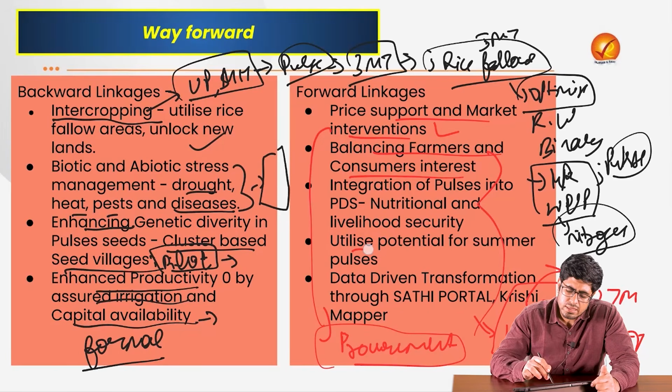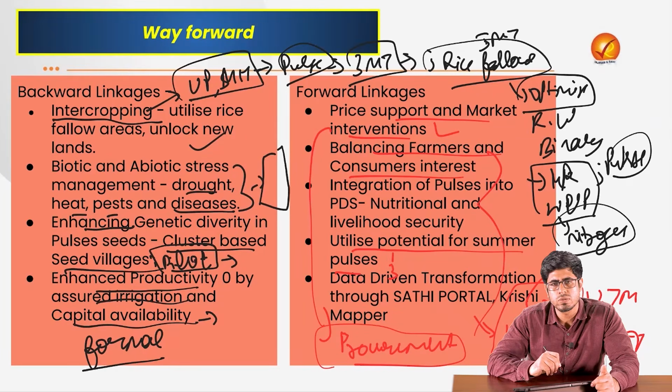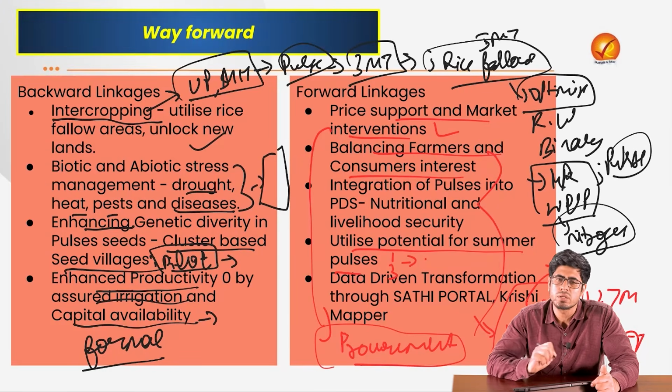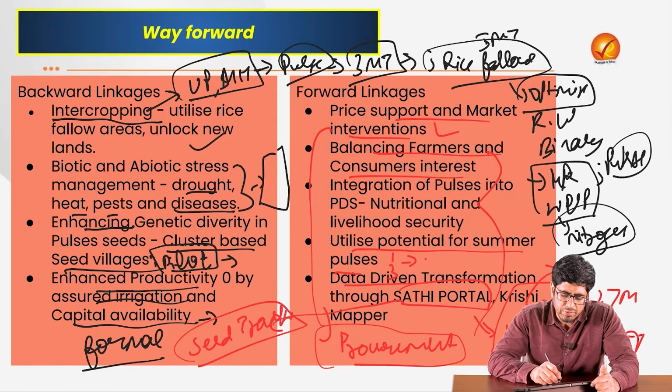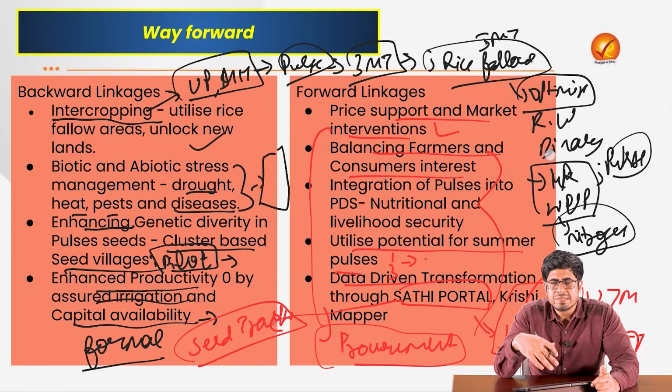Then utilizing this potential for summer pulses. As we saw, Kharif pulses are only one third of the total production of pulses. There is major potential that we can derive out of it by managing these abiotic stresses, and by incentivizing more and more production of Kharif based and summer based pulses. And then use data integration through portals such as the Sathi portal, which has recently been launched by the government for seed tracking and holistic inventory management of seeds for the pulses. We can utilize this and develop pulses as the pulse on which the nerves of India's food and nutritional security would work. I hope that was clear.